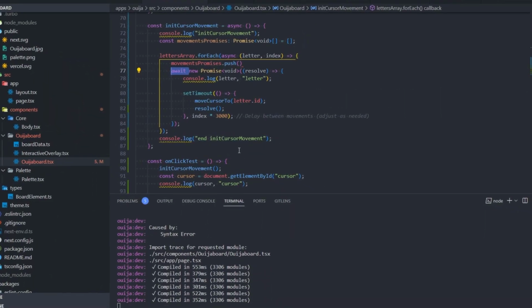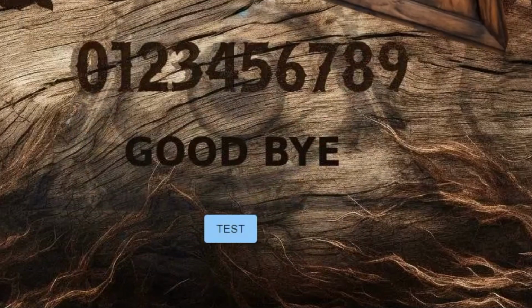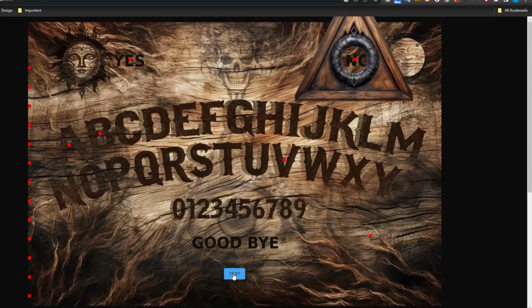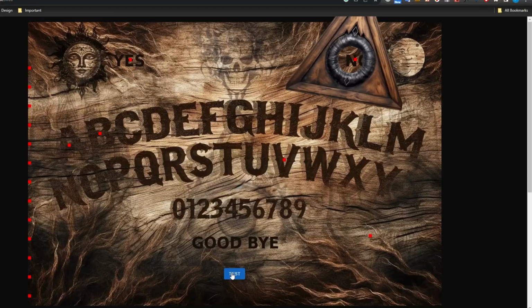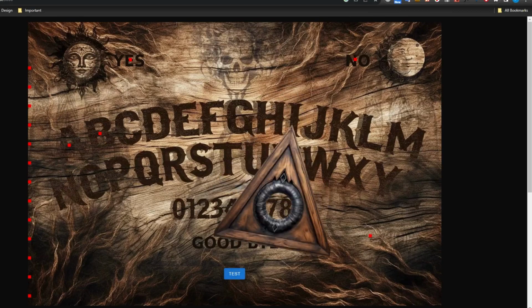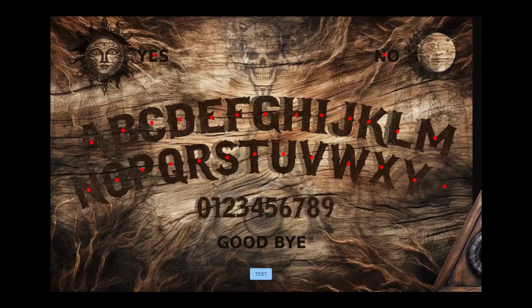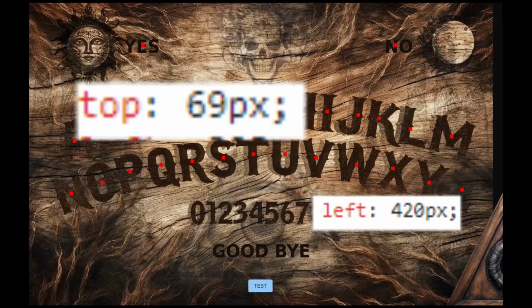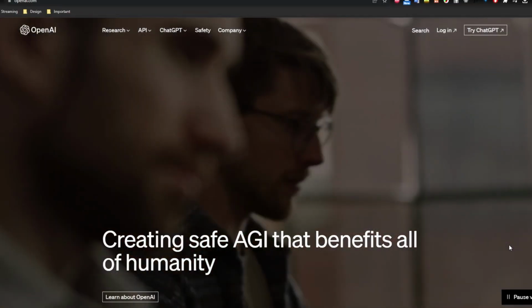Next, I implemented the movement functionality that is triggered by the test button. So now if I click on the test button, it moves the cursor based on the list of pointers I gave. Well, almost. And since I knew some of them were working, I was confident enough to place all the pointers left in the good place. It was very boring and repetitive, but I finally got there, and there were some numbers that made me laugh during the process. With the visual stuff done, the next step was to connect the Ouija board to ChatGPT.